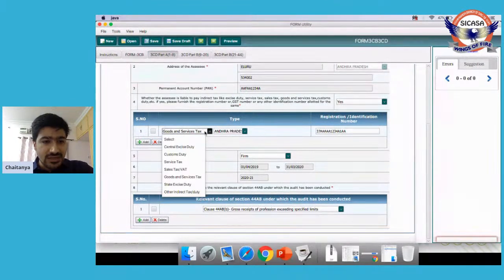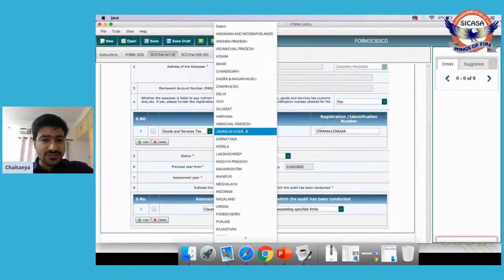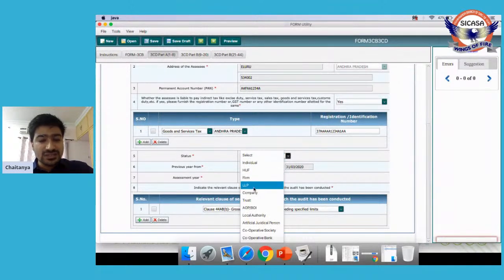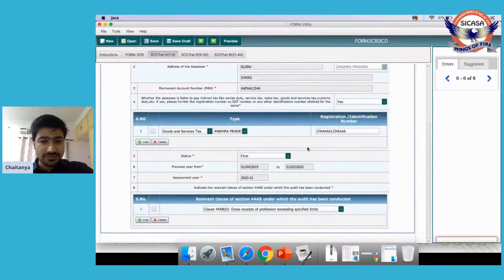If it is yes, the respective law is required to be selected. Say I have selected goods and service tax. If it is goods and service tax, then the respective state is also required to be selected. I have selected Andhra Pradesh in this case, and I have given a random GST registration number here. And status. Status, you can select your status from the drop down list provided. In this particular case, since it is a PAN of a particular firm, I have selected firm here.